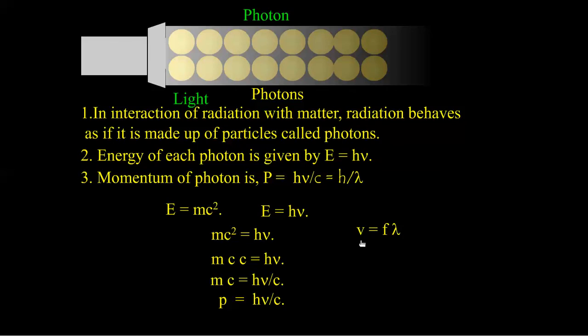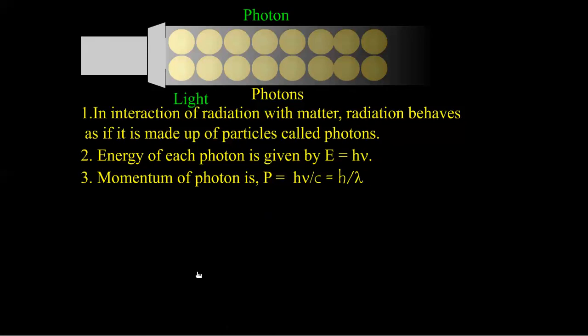For a wave, velocity is equal to frequency into wavelength. For light, v is represented by c, f is represented by nu, and of course lambda by lambda. So cross multiply this and this, we get 1 by lambda is equal to nu by c. Look here, in nu by c, substitute 1 by lambda. We get p is equal to h by lambda. This is an expression for the momentum of a photon.